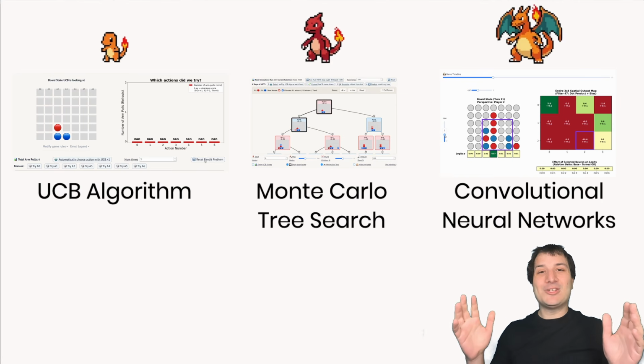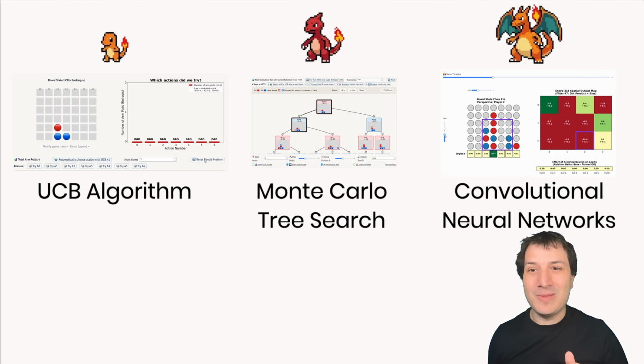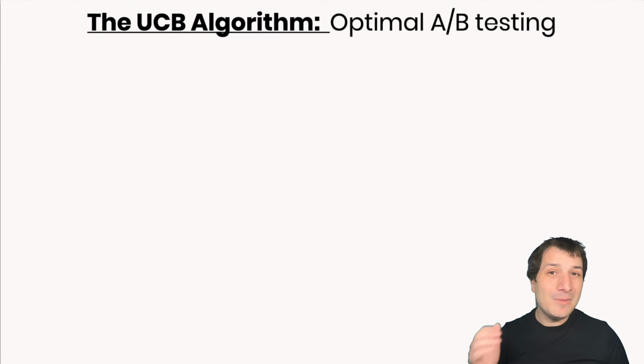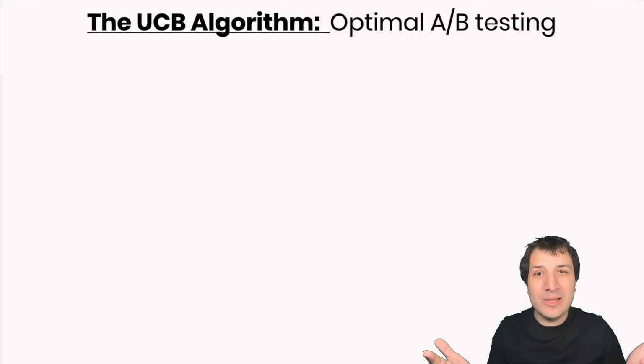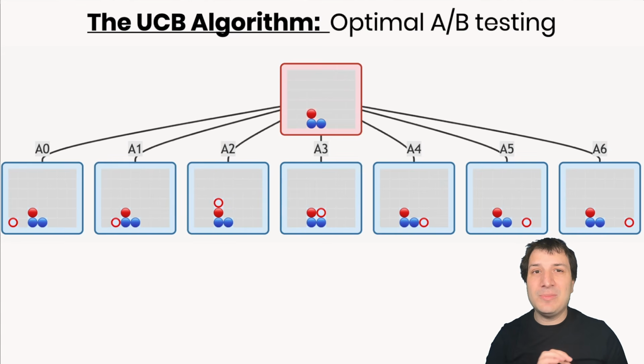But just as the mighty Charizard starts his life out as a humble Charmander, we too will start with the humble UCB algorithm. This algorithm can be thought of as the optimal A/B testing algorithm. What it does is select options to try out in an uncertain environment where you don't know what is good or what is bad. For us, that means choosing what to play in Connect 4.